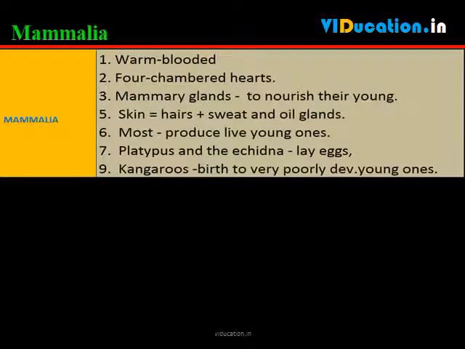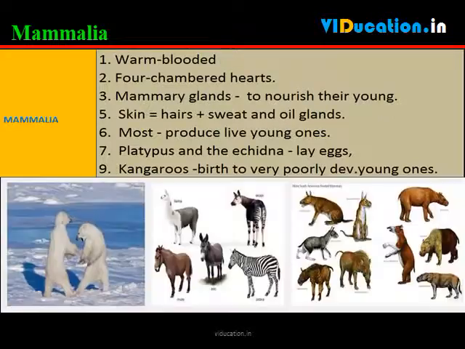Mammals are warm-blooded animals with four-chambered hearts. They have mammary glands for the production of milk to nourish their young. Their skin has hairs as well as sweat and oil glands. Most mammals familiar to us produce live young ones. However, a few of them, like the platypus and the echidna, lay eggs, and some, like kangaroos, give birth to very poorly developed young ones.